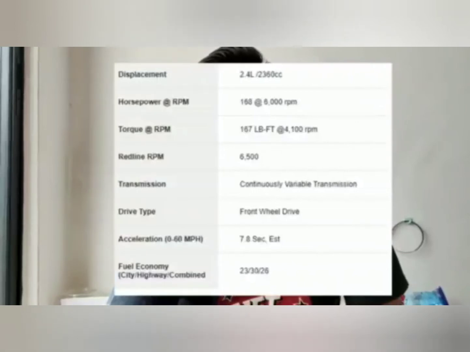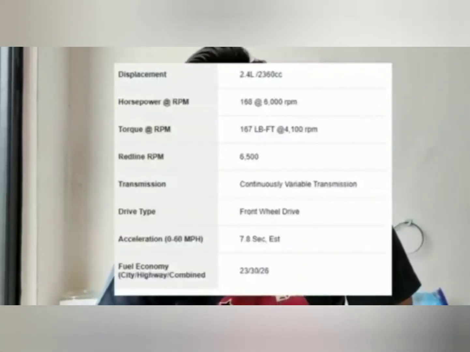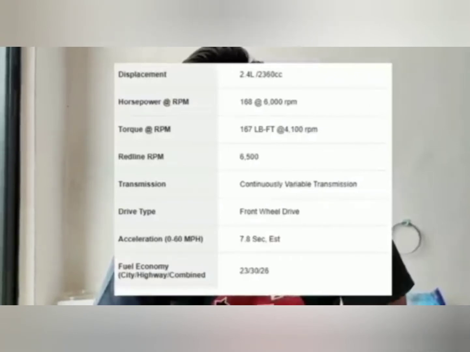For the acceleration from 0 to 60 mph is 7.8 seconds. Next, for the EPA fuel economy, for the city is 23 mpg, for the highway 30 mpg, and combined average is 26 mpg.